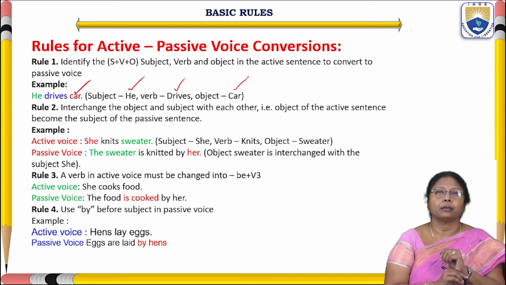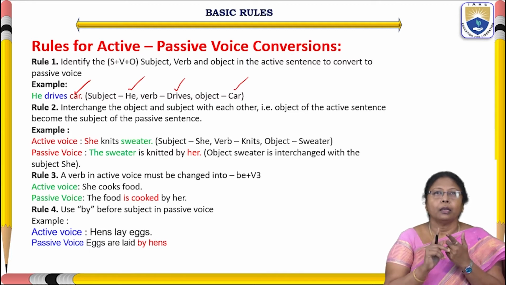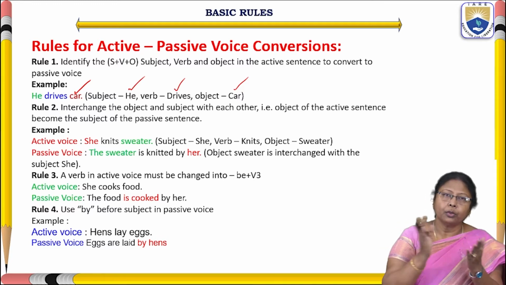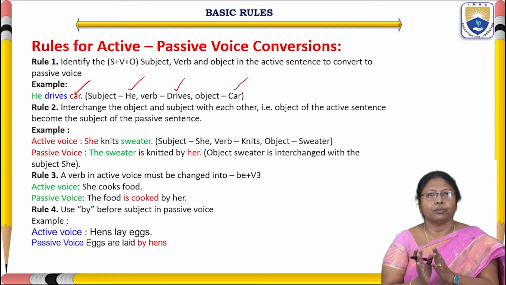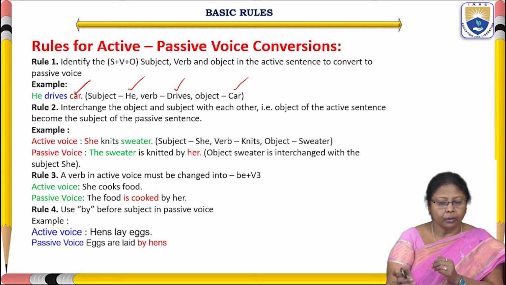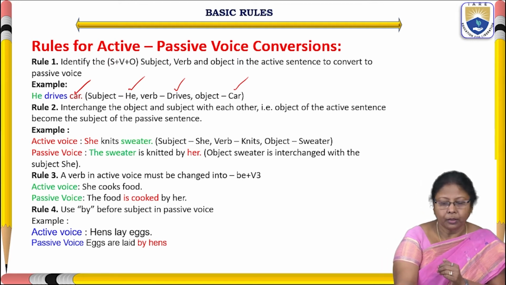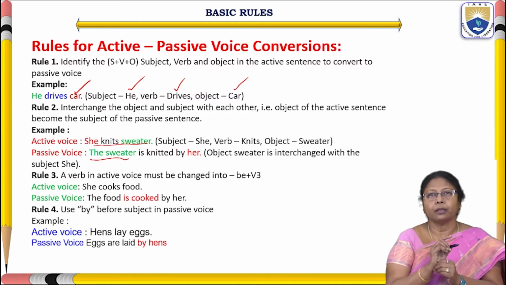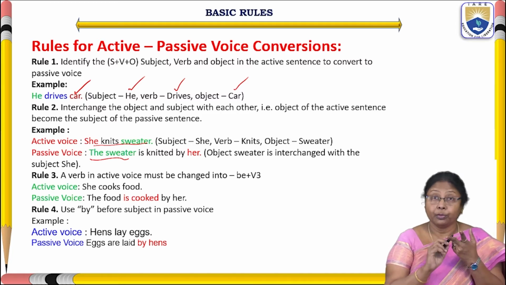Here in the second rule, interchange. Change subject into object and object into subject. I have given 2 examples here. See, she knits sweater. In this, we could see subject, verb and object.